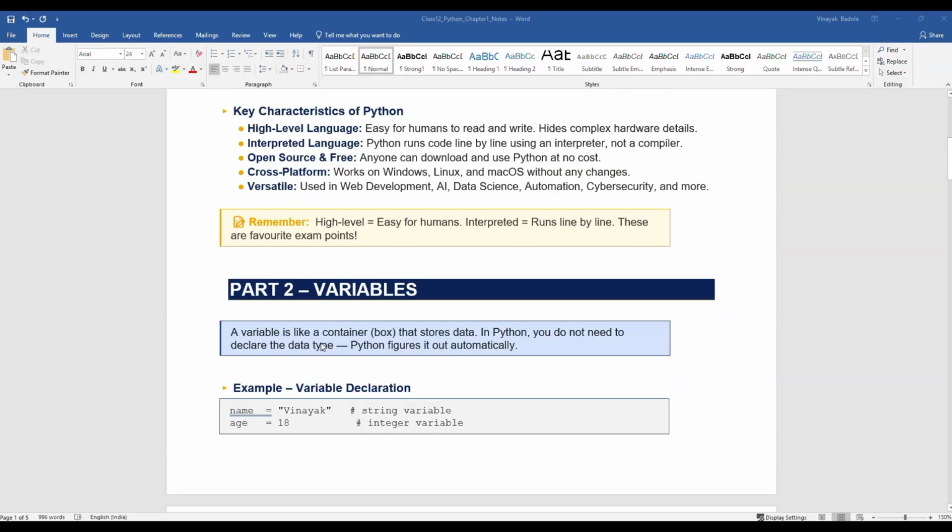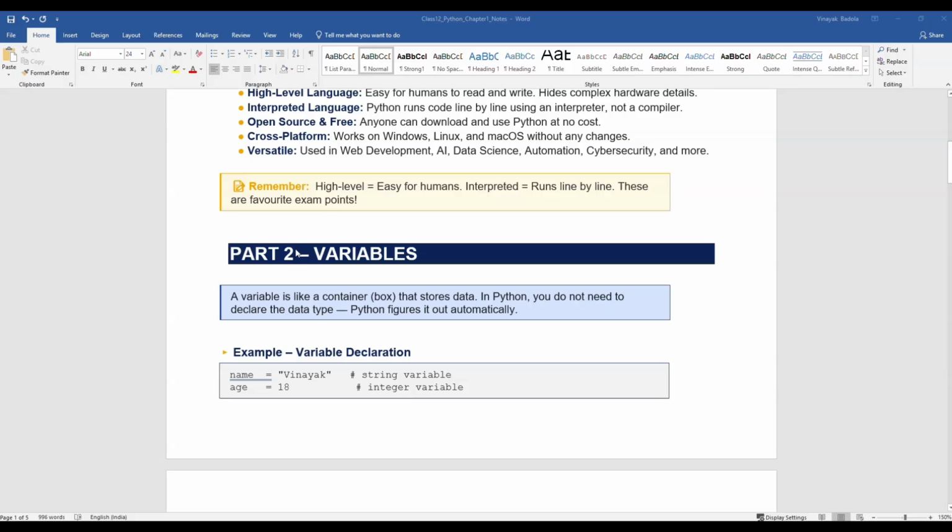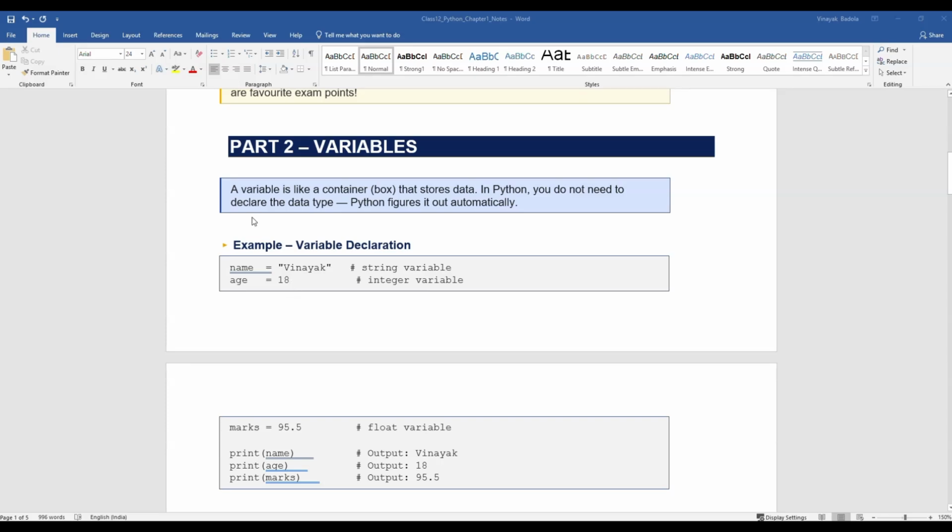So let's come to the first thing, which is a very basic thing in any language. When you are studying a coding language, the very basic thing that you have to learn is variables. So what is a variable? Basically, a variable is a container, a storage box. You can imagine a box in which we can store data. In coding languages, without a variable you cannot define the data, because the data has to be stored somewhere, and it is stored in a variable.